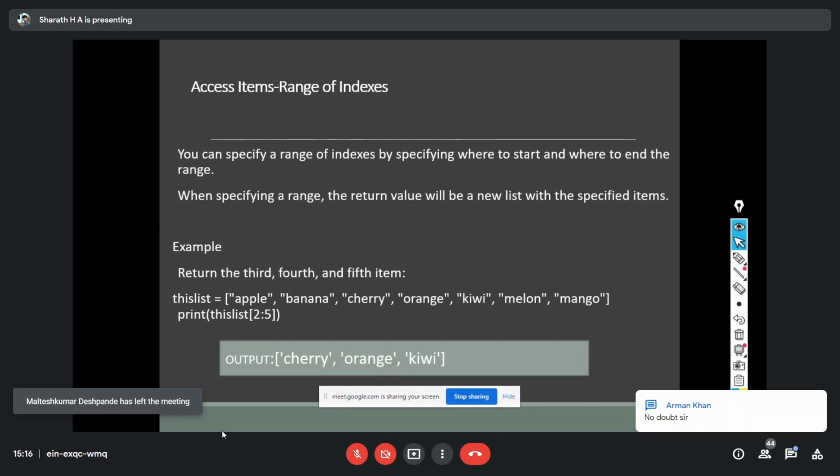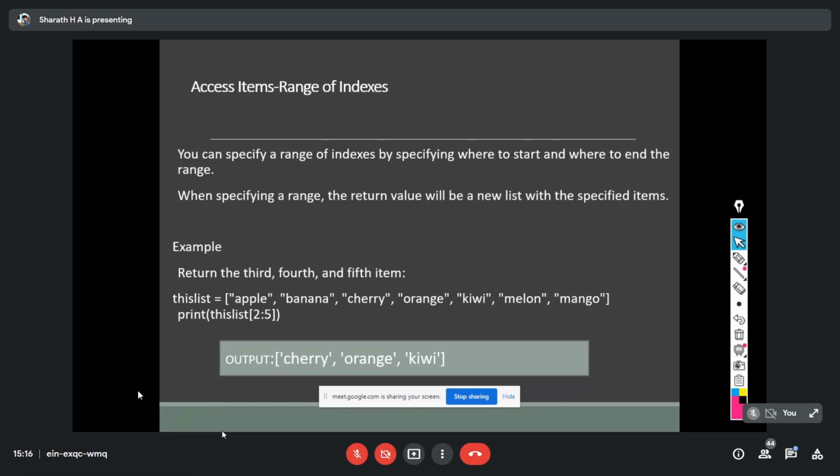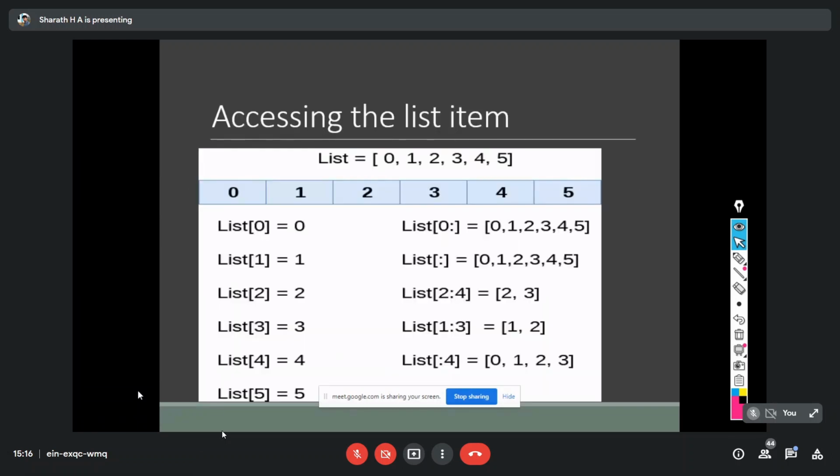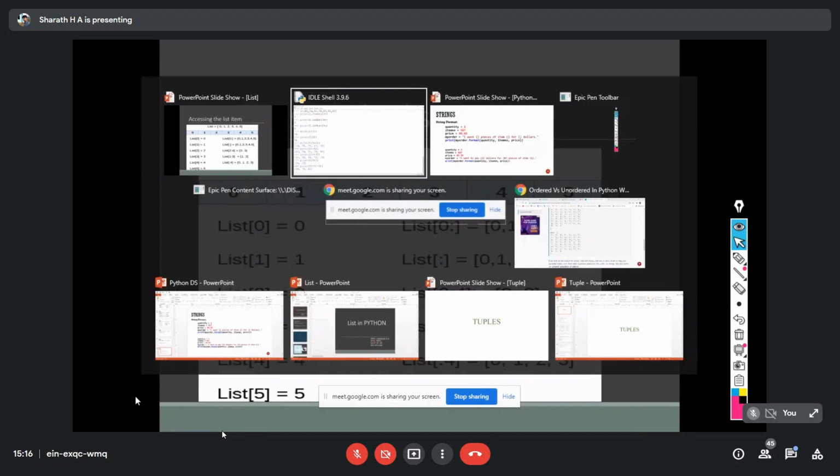Anybody? Okay, fine. So this is the range of values.